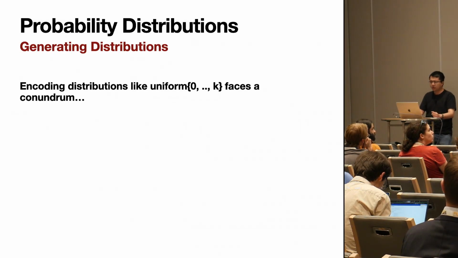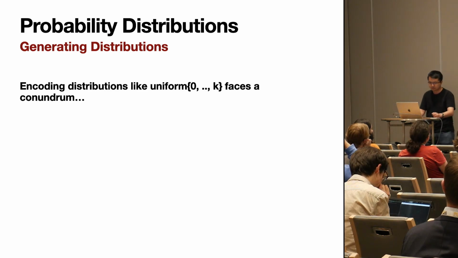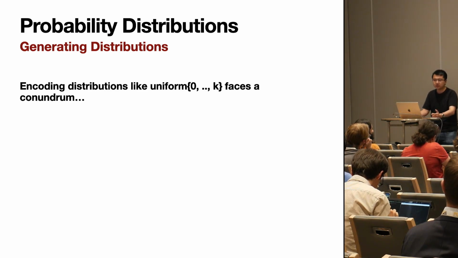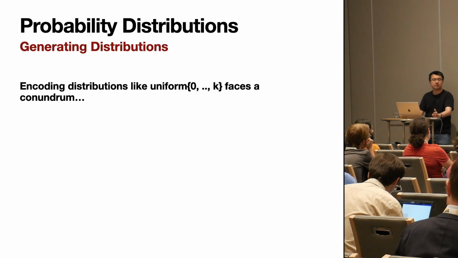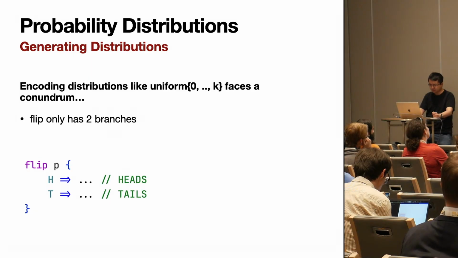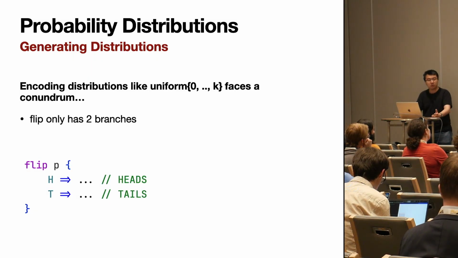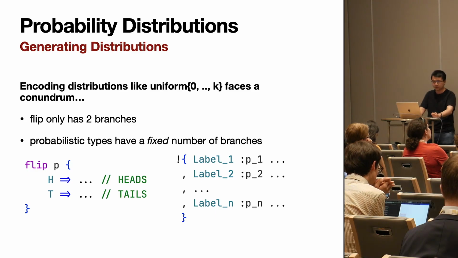So it seems we have a conundrum when we are faced with these sort of parameterized protocols, that we have to somehow encode a parameterized distribution like uniform 0 to k. And it seems that we are doomed to extend our language with some n-ary primitive, which will actually dramatically complicate the underlying theory. And this is because our flip only has 2 branches, and our probabilistic types have only a fixed number of branches. So how do we resolve this?